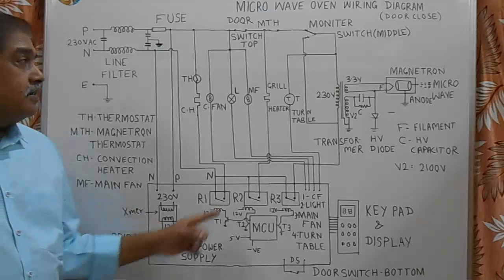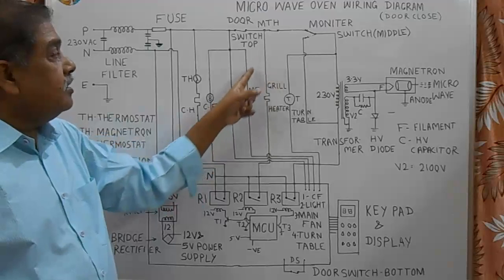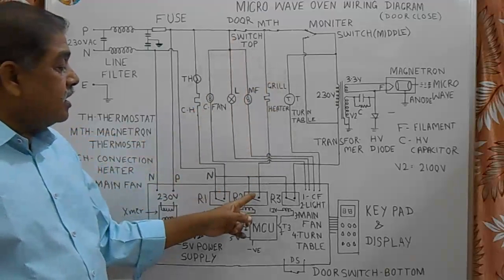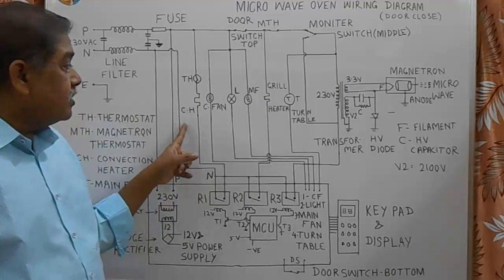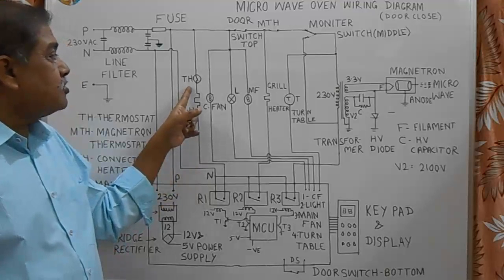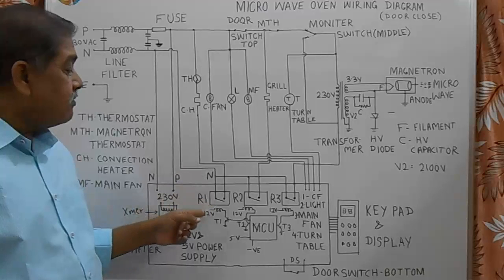If grill is not working, then in that case we will see the fault in this area or this door limit switch and this R2 relay. If there is a problem of convection heater, then in that case we have to see for this thermostat, this resistor heater and this R1 relay.